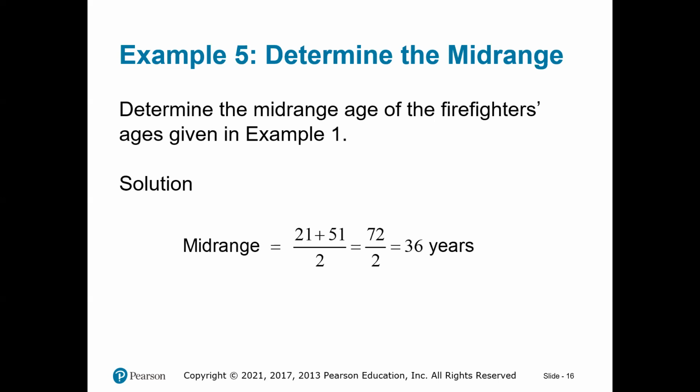So lowest value, highest value, add them together, divide everything by 2. In my example 1, 21 was the youngest age and 51 is the largest number, largest age. You add them together, you get 36 years old. That's the mid-range.